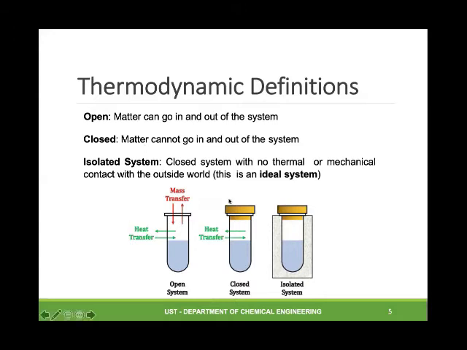So if we give an example of the three types of system, say you have a test tube with your solution that you are observing. If you have an open test tube, this is considered an open system. There is an exchange of mass and heat. However, if you close the test tube, this could be considered a closed system. And if the test tube is under an insulated wall, we call it an isolated system.